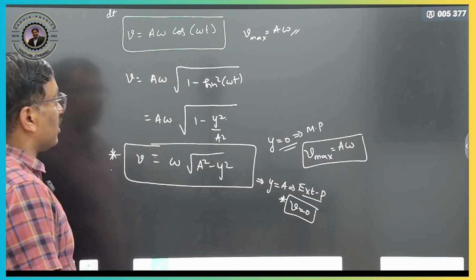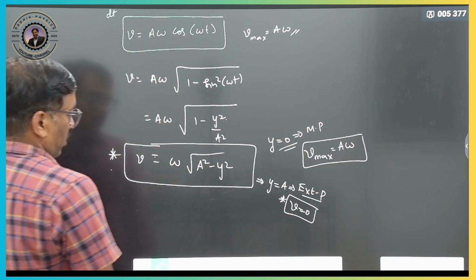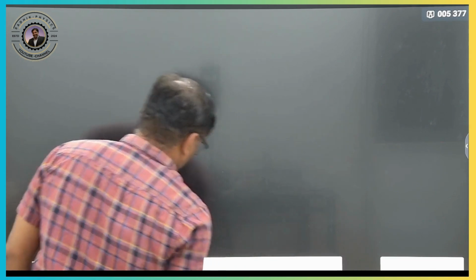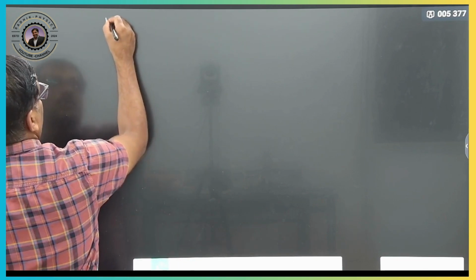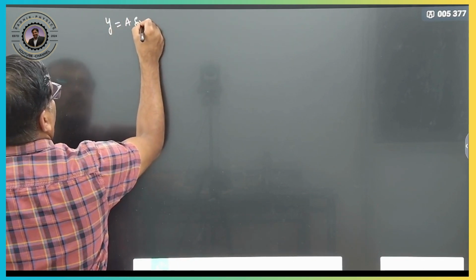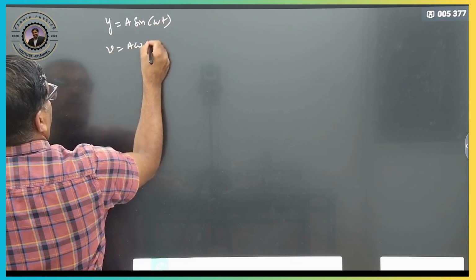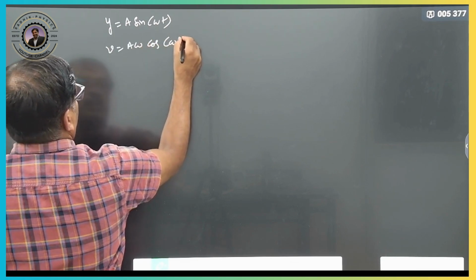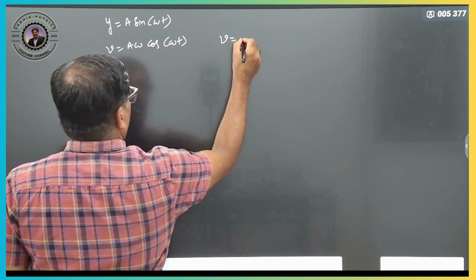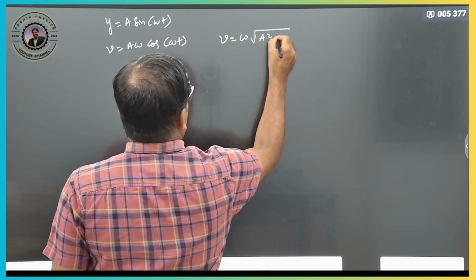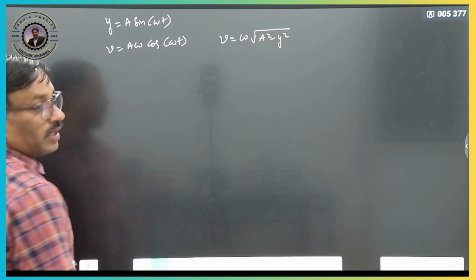So now first of all, let us go for acceleration. What is the acceleration here? We got y is equal to a sine of omega t. So v is equal to a omega cos of omega t, or v is equal to omega into root of a square minus y square. Clear? So these are the equations.